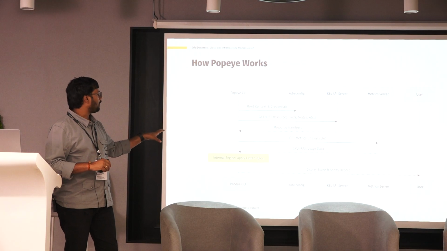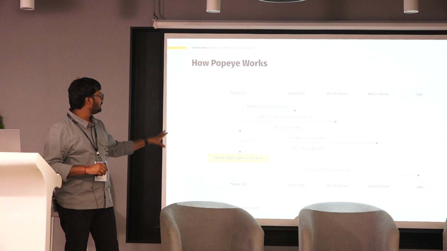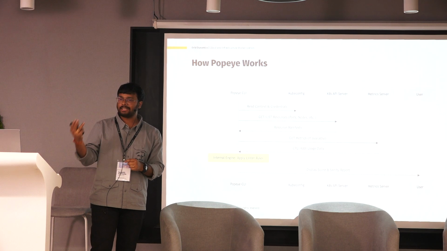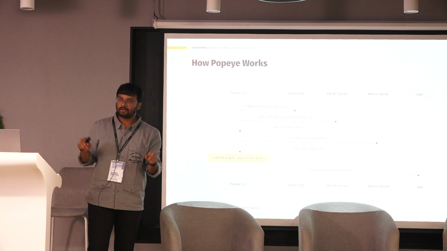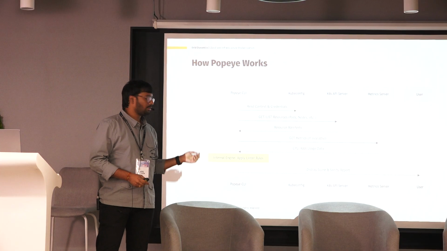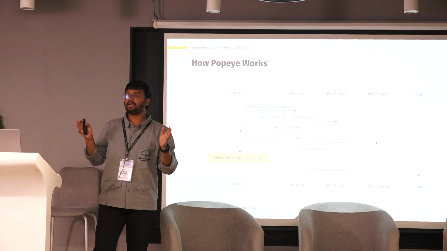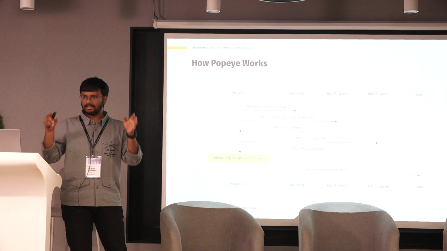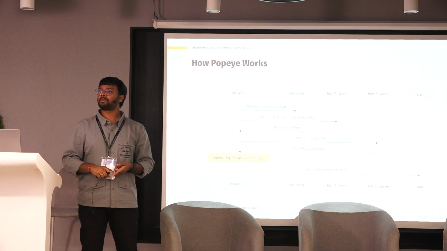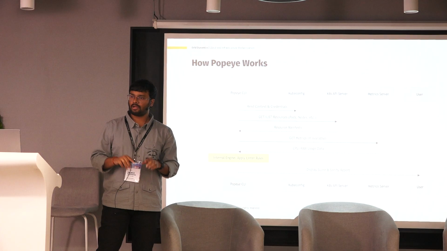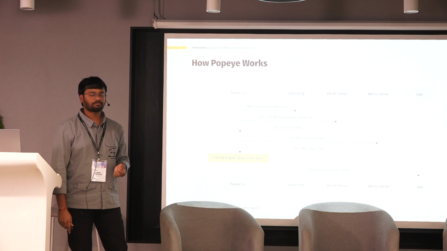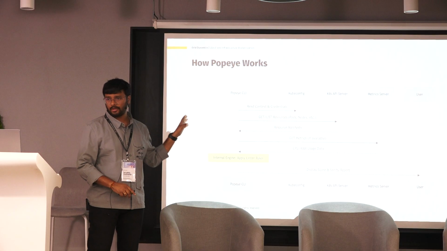Next, once it gets all the details, by default Popeye will have linter rules. It will evaluate all the information that it has against the linter rules, and it will generate a proper report. The reporting structure can be exported in different ways. One is that in the CLI itself you can see the report. Another is HTML, and one more is Prometheus metrics. You can create dashboards and export them. And one more is a JSON query. So this is how Popeye works.